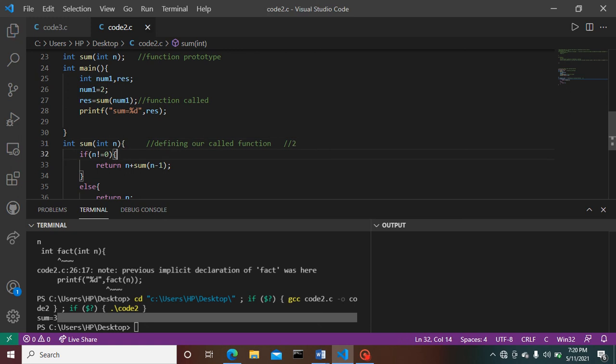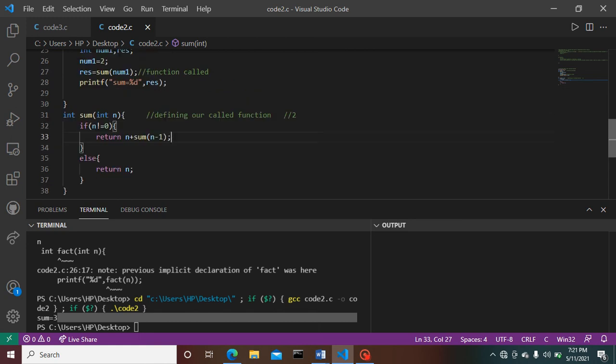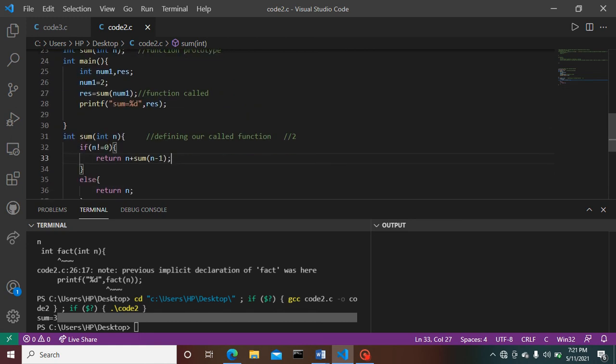When this value goes in, the condition is checked and is true, and the return statement provided for our if condition returns the value. It will give 2 plus sum of 1.